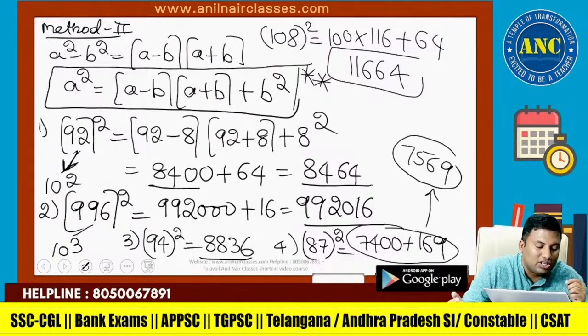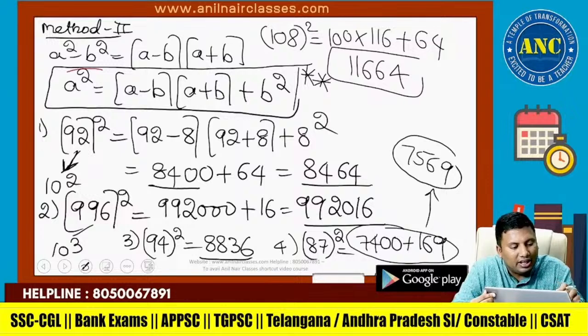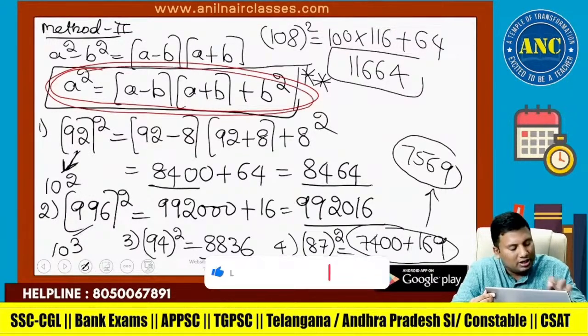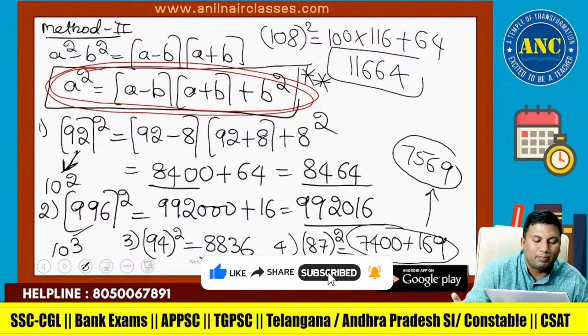Any number which is nearer to 10 power k, this logic is the best logic.